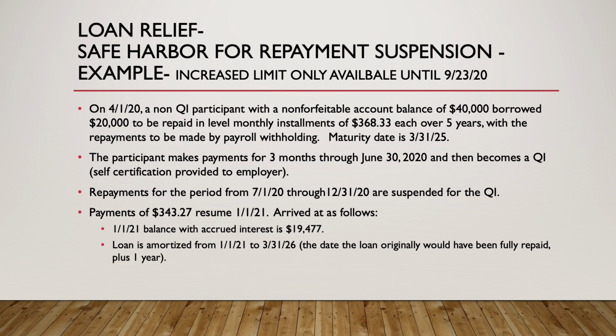And then that $19,477 is reamortized from 1/1/21, when the payments begin, to the new maturity date, which is 3/31/26, 12 months past the original maturity date. So that loan relief is still available, and that's still active. I would suggest, in order to avoid default, if you have any of these situations, please reach out to our office so that we can walk you through it and have the participant avoid default on the loan.